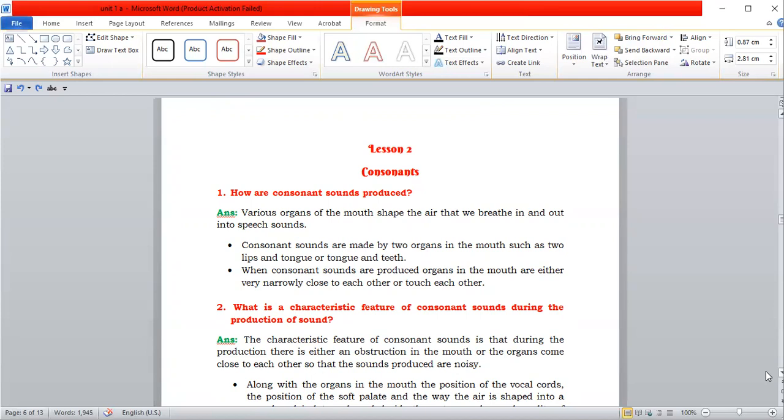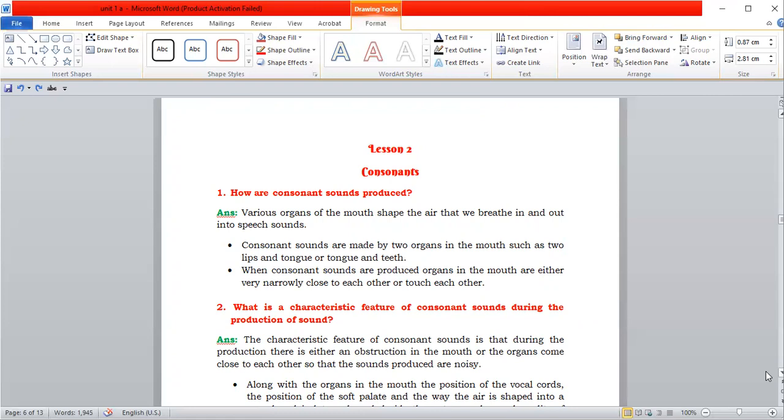So how are consonant sounds produced? Actually, phonetics consists of consonants and vowels. Consonants are 21 in number and vowels are 5 in number. These consonant letters will produce 24 sounds and the 5 vowels will produce 12 sounds. So totally 24 plus 12, 44 sounds are there in the English language. Here we are going to see the consonant sounds, these 24 sounds.